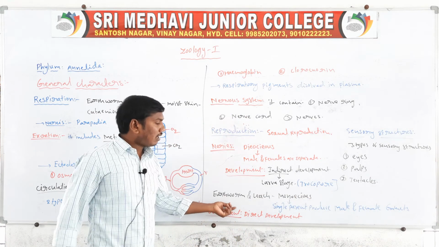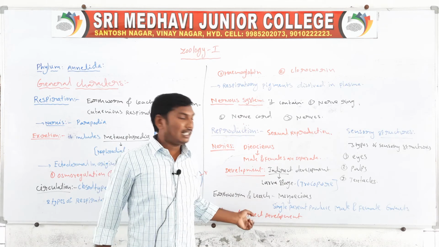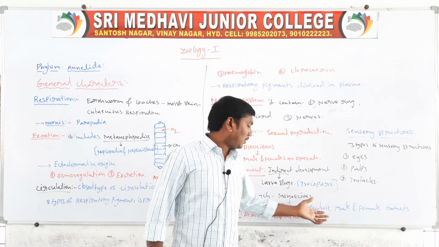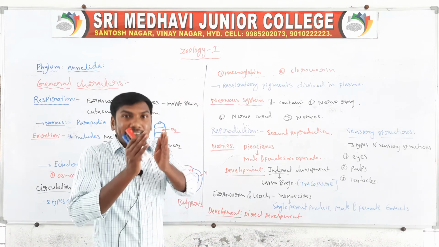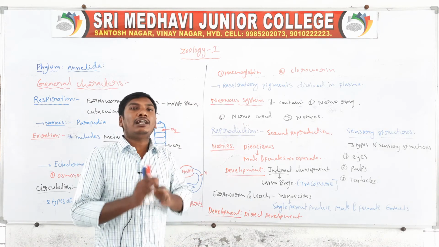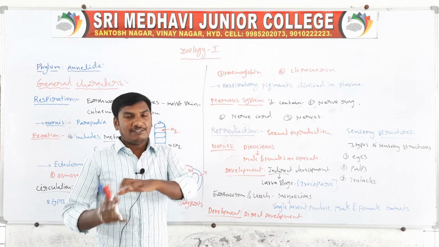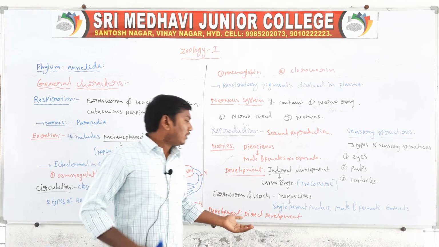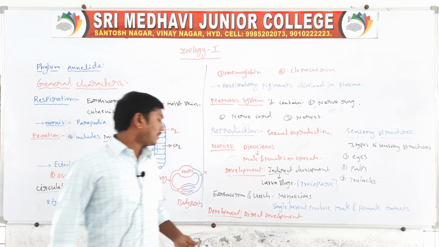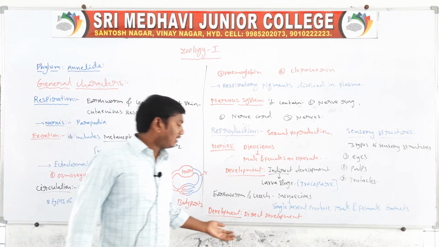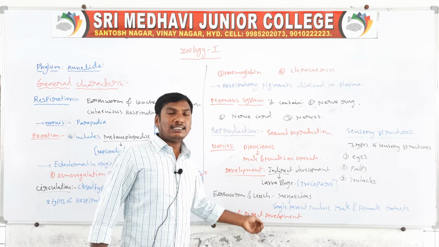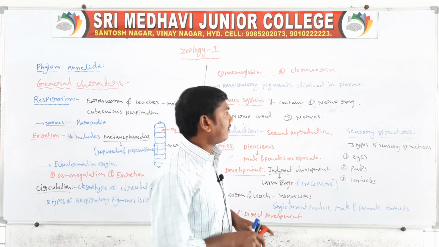Next one, earthworm and leech. They are monoecious. Monoecious means a single parent produces male gametes and female gametes, so they are called monoecious. Next, development is direct development. In earthworm and leeches, there are no larval stages.